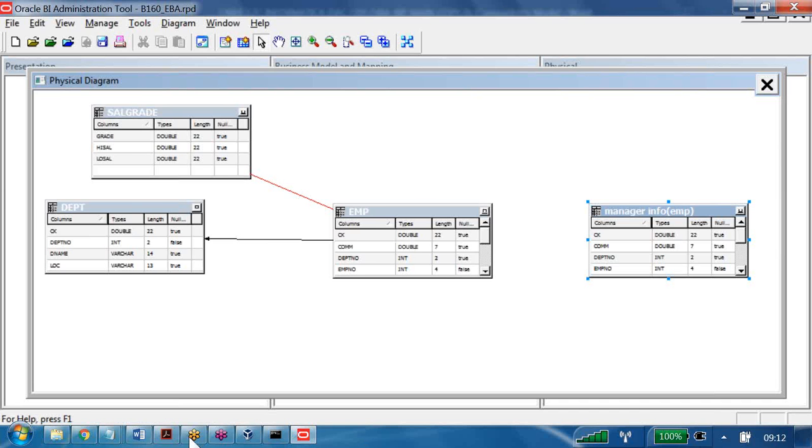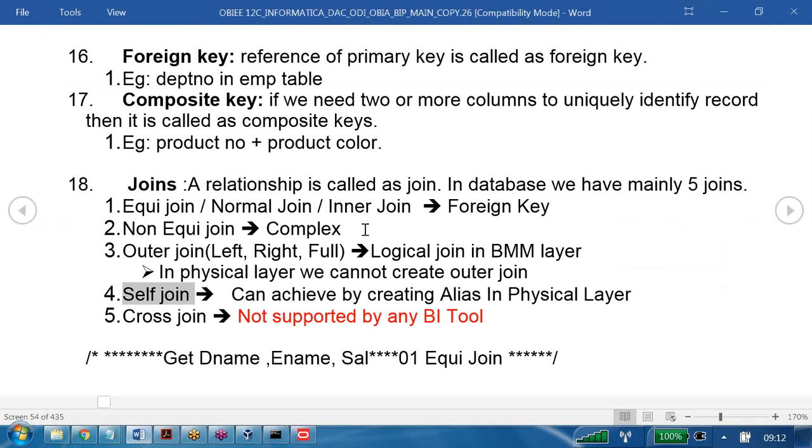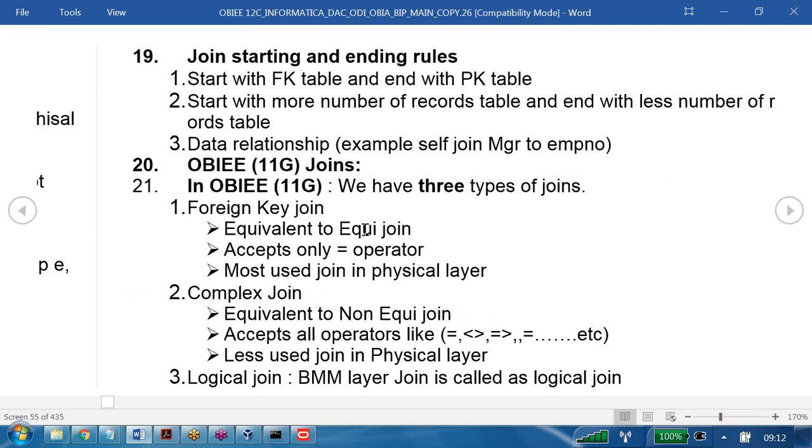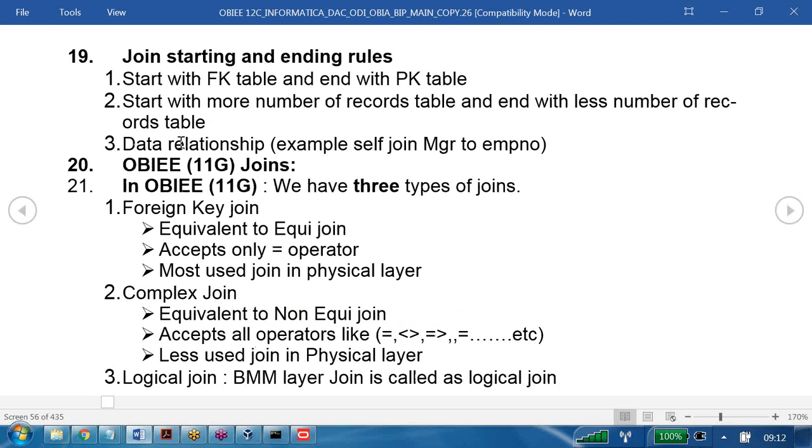Do you have any third rule? If yes, what is the third rule? Data relation we have to observe. Will one employee have a number of managers, or will one manager have a number of employees? One manager will have a number of employees.